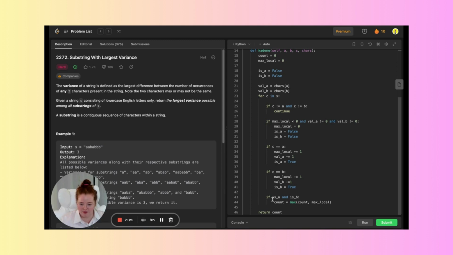So if both is A and is B are true, it updates the count with the maximum of the count and the maximum of the max local. And then it finally returns that maximum variance count.